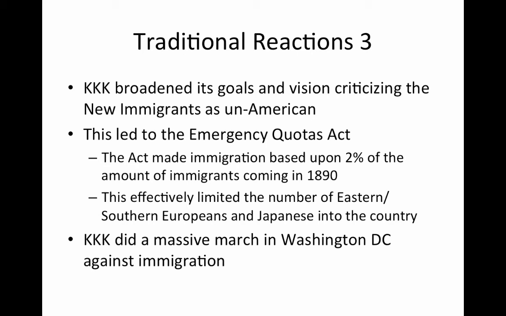Why? Because back before 1890, there were very few immigrants coming into the country from those countries. By limiting immigration to 2% of that time period, it limited immigration to a very small number. The KKK also did a massive march at this time period against immigrants in Washington, D.C. The reason why this is so important is that here the KKK, doing this massive march in the Capitol, was able to get away with this, demonstrating how strong nativist feelings and racist feelings were at the time.